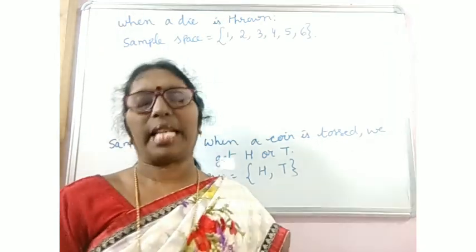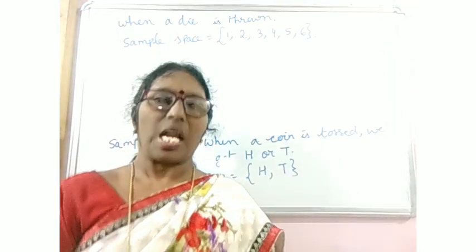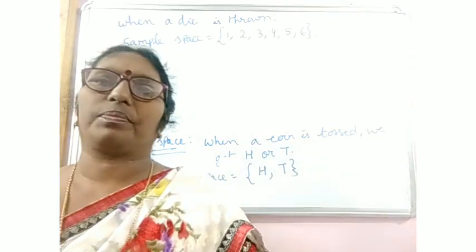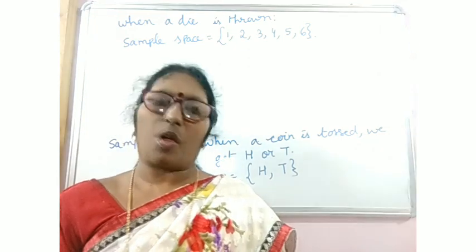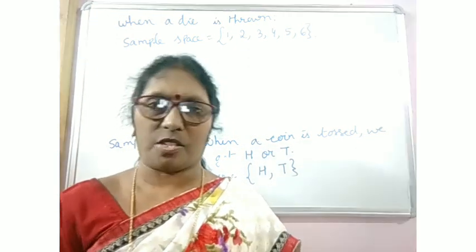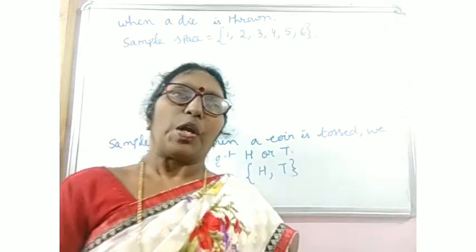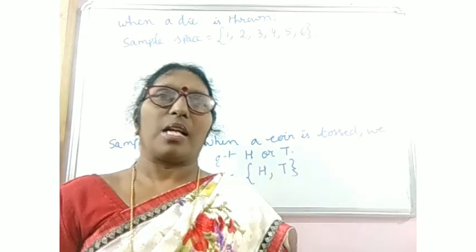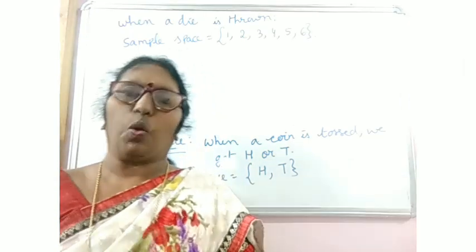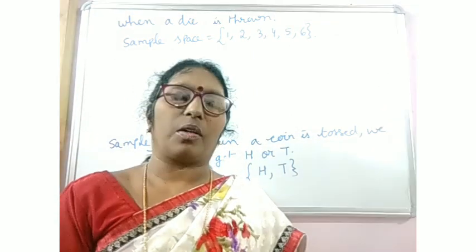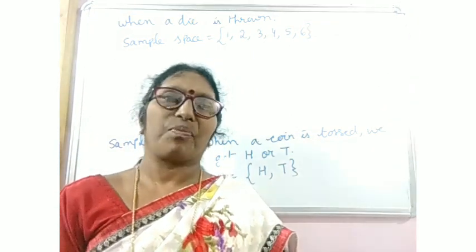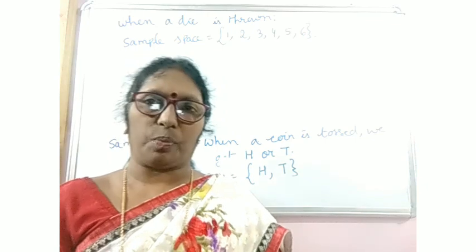Then what is an event? When a die is thrown, getting number 2 or getting number 6 or getting number 1 is an event. When we say getting number 2, it means when we throw a die, we may or may not get 2.